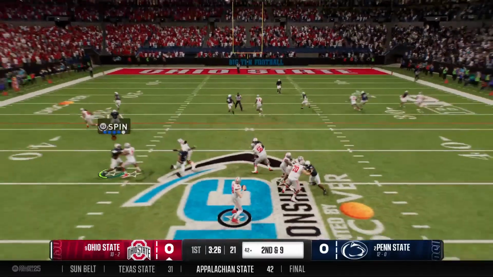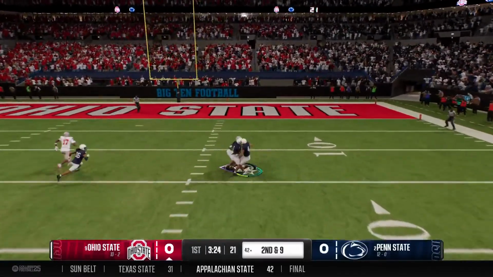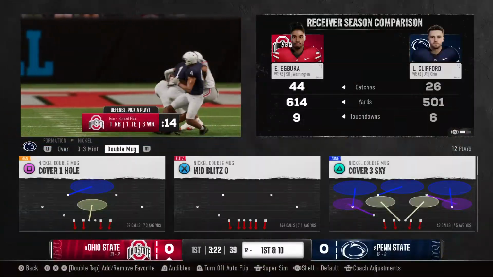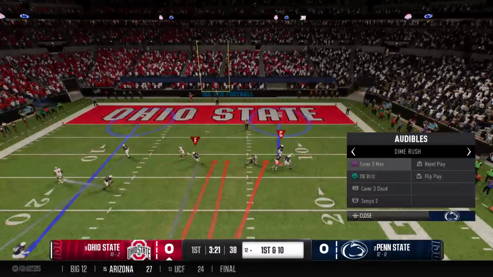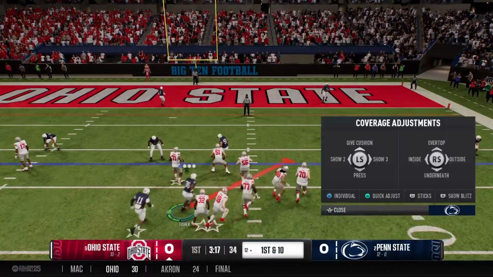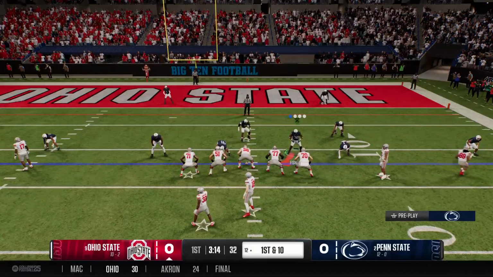Off play action, he's looking to throw. And he floats this pass deep down the right side. Tackle made after a big gain. That is great arm strength and accuracy by this quarterback. And let's not forget the wide receiver's job of bringing it in for that big gain.